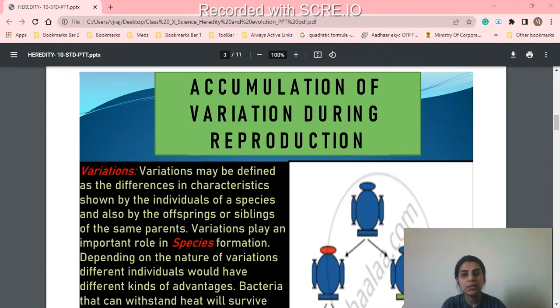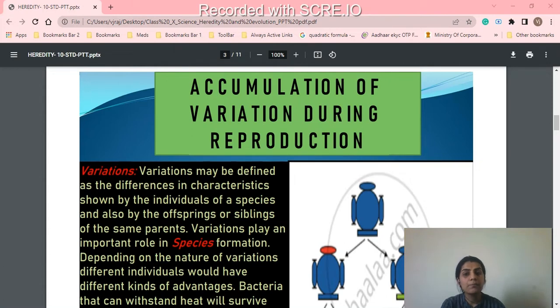Now, what is variation? Variation may be defined as the difference in the character shown by individuals of a species and also by the offspring. Let's take an example of humans. We are all human, right? But we are all different. We all have different skin color, different eye color, different hair texture, different height. So that is the variation, right?